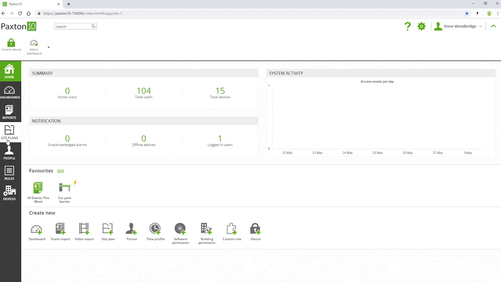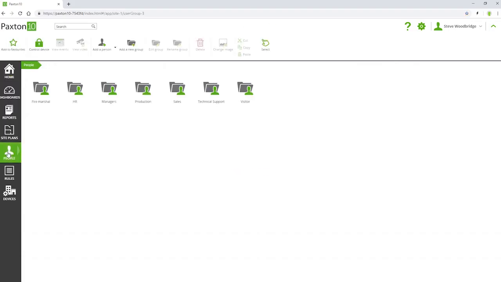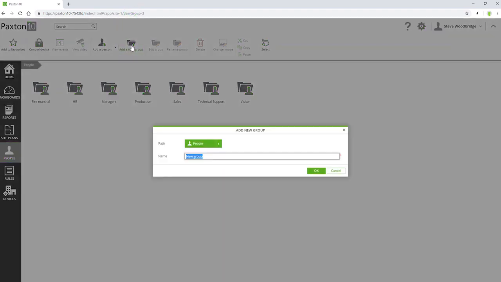Every element in Paxton10 can be organised into groups. Groups can be created simply and easily. There is no limit to the number of groups you can create or the levels of nesting.